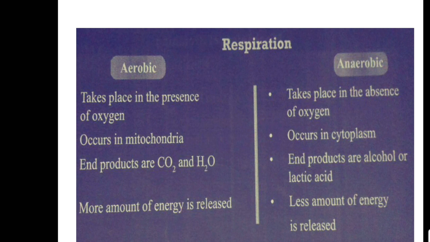Now, what is the difference between aerobic and anaerobic respiration? Aerobic respiration, as you know, takes place in the presence of oxygen, and anaerobic respiration takes place in the absence of oxygen. Aerobic respiration occurs in mitochondria, and anaerobic respiration occurs in the cytoplasm. The end products of aerobic respiration are carbon dioxide and water in addition to energy. In anaerobic respiration, the end products are alcohol or lactic acid in addition to energy. That is, energy is produced in all types of respiration.